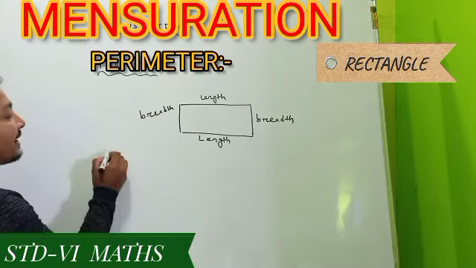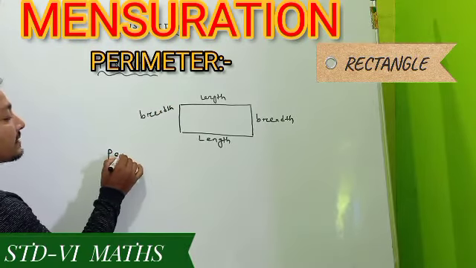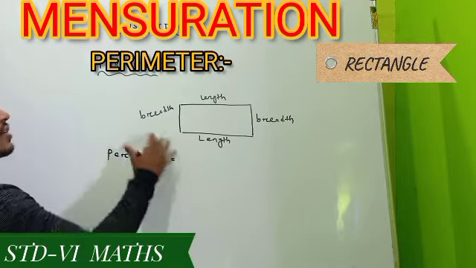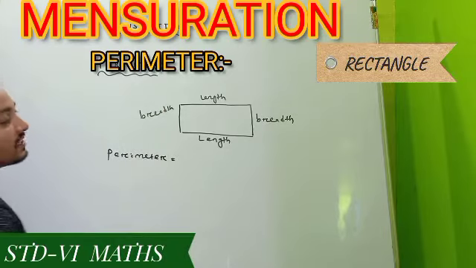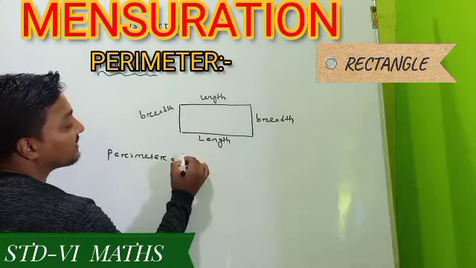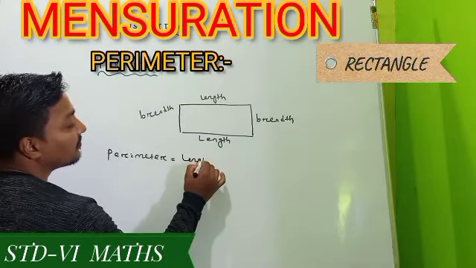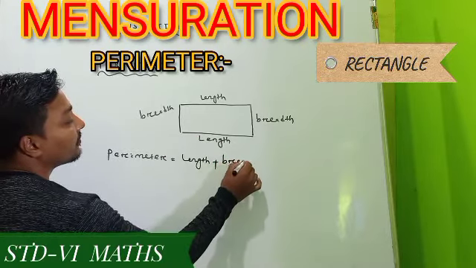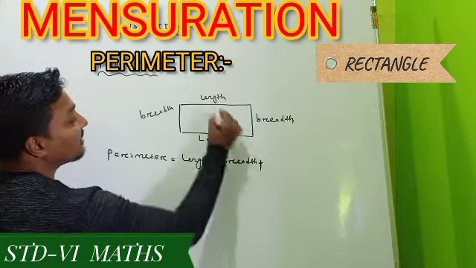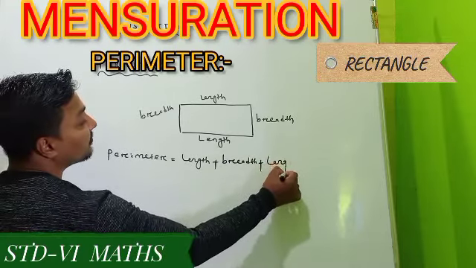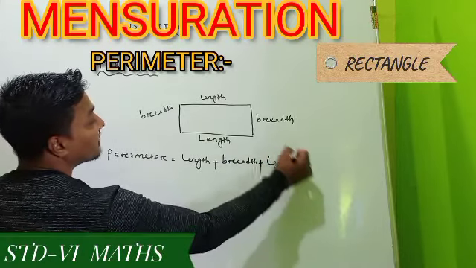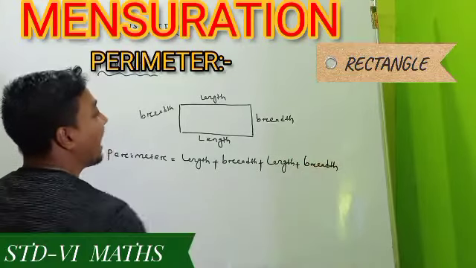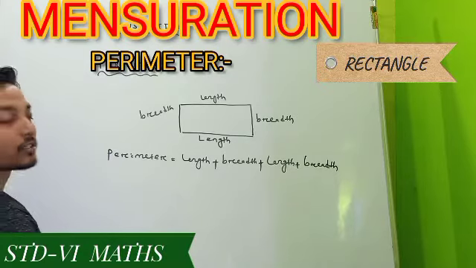As I have already said to you, perimeter means the sum of its 4 sides. So I am adding this side, it is our length. Next one is our breadth. Next one is our length. Next one is our breadth. So I have already added the sum of its 4 sides.